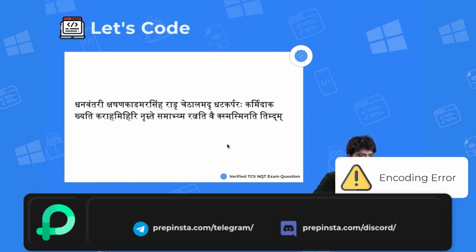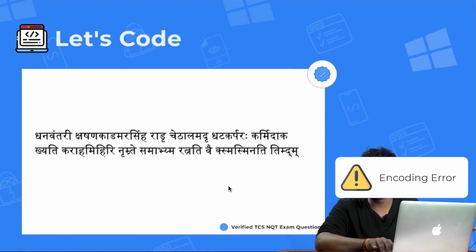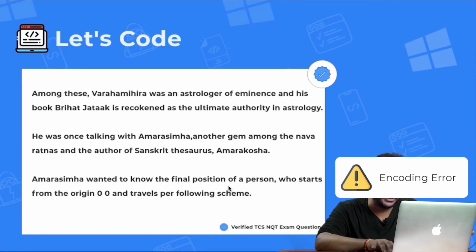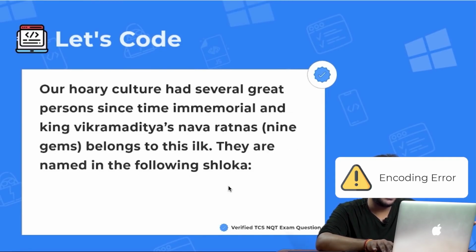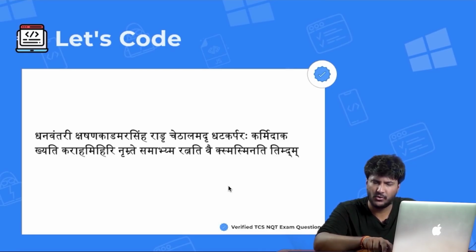Then these are the names of these people: Dhanvantari, Kshapanaka, Amarasimha, Shanku, Vetalabhatta, Ghatakarpara, Kalidasa, and all of that. This is very difficult Sanskrit, which even I cannot read properly, and you should not even try reading the whole sentence. You will end up wasting time. This has no relation to the coding part of the question, right? Was that very necessary, to put up a story? They are just giving you a story to waste your time. You should be smart enough to understand which part you should be reading and which part you should not, or just read once and quickly go ahead. Don't read twice. Move ahead.